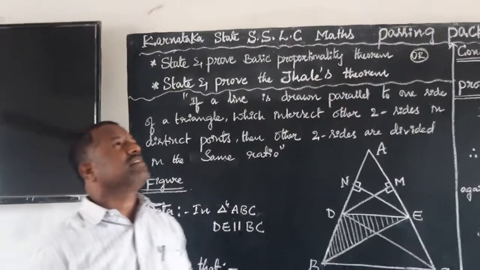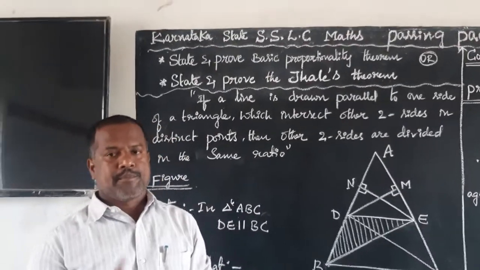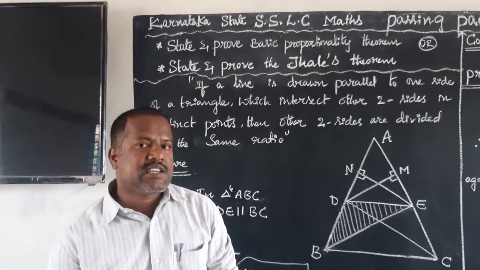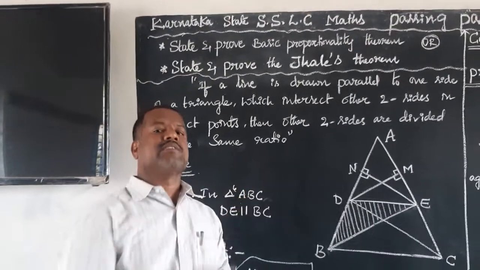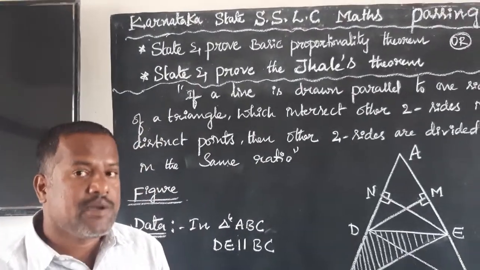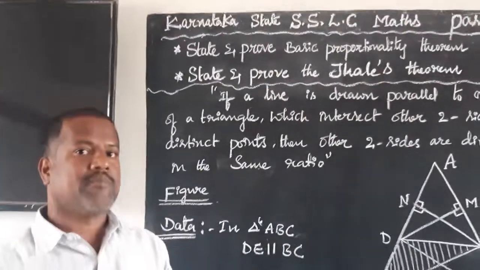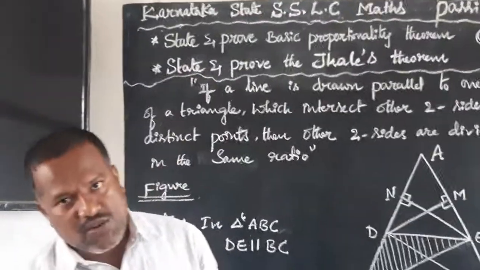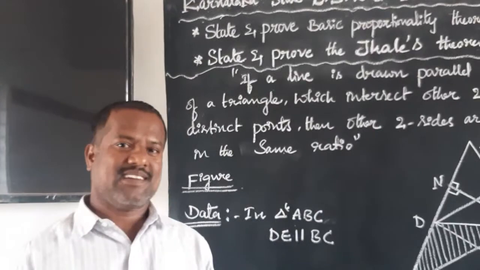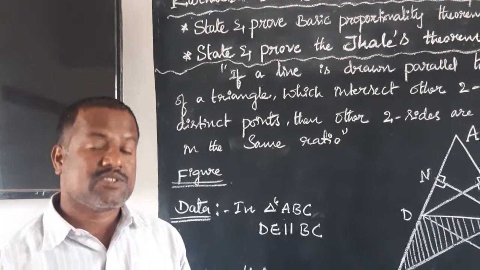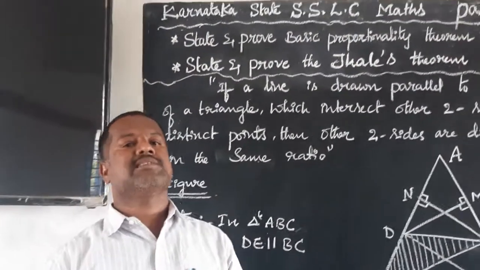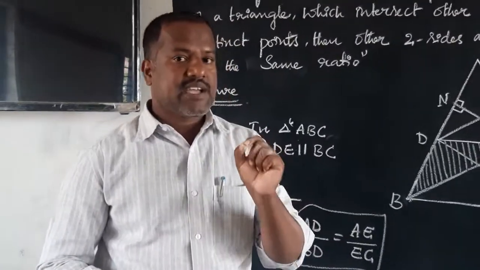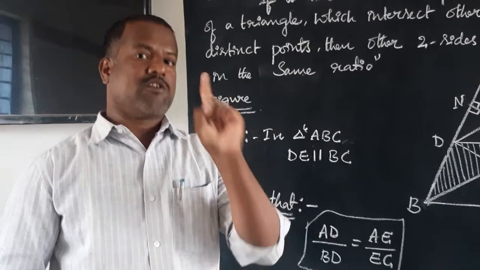I think in the year 2015, there was one 1-mark question: Thales theorem is also called as dash. Thales theorem is also called the basic proportionality theorem. Or we can say that the basic proportionality theorem is also called Thales theorem. Understand, children? In this theorem the first one is the statement. That is very important, so definitely we can expect this statement in a 1-mark question also.